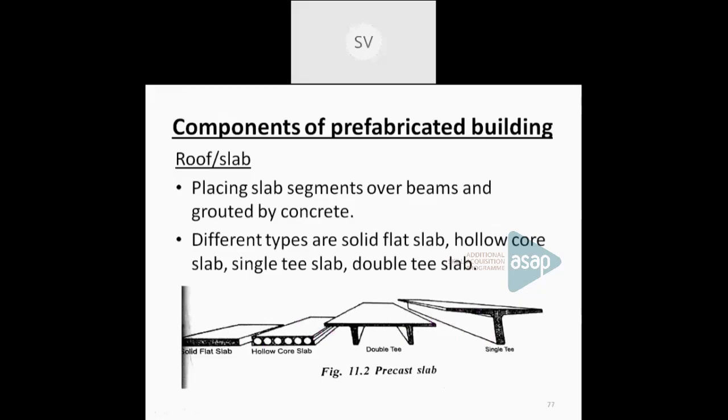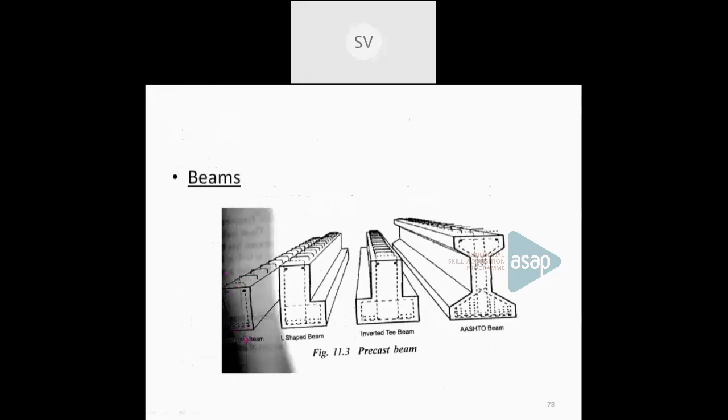Now, these are the different shapes for beams. It can be a simple rectangular beam, an L-shaped beam, or an inverted T beam, that means the T is inverted. Then it can be an I section, etc. All these are concrete elements. This dotted line indicates the reinforcement which is being provided. So this can be prefabricated and it can be erected on site.